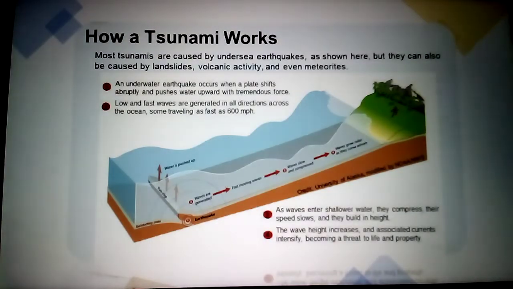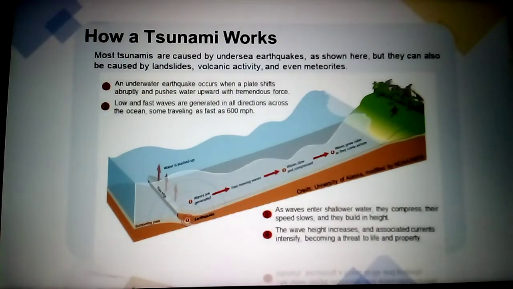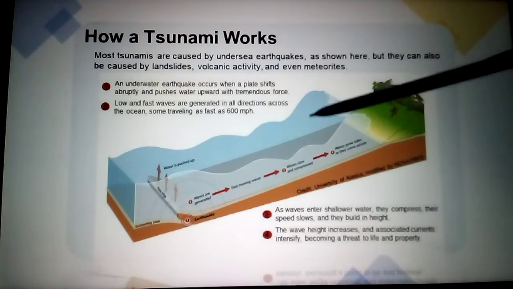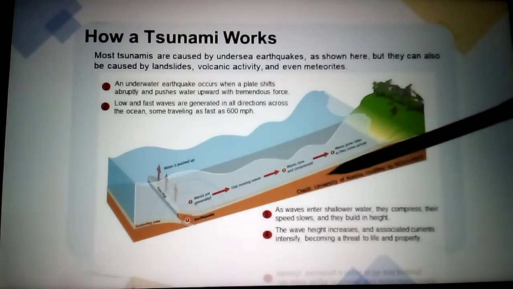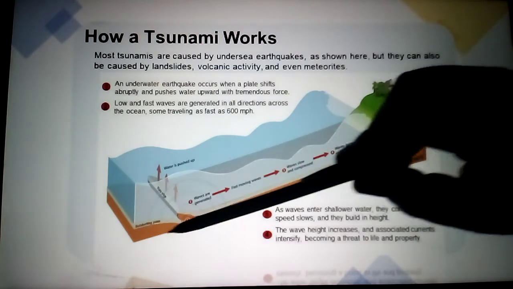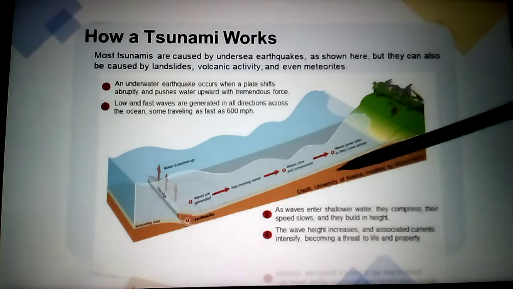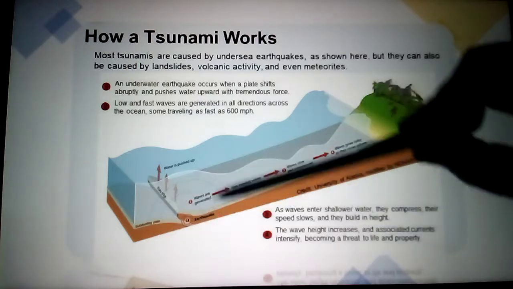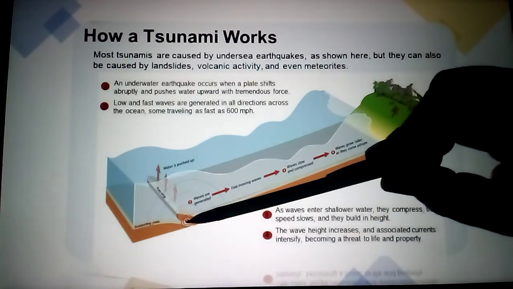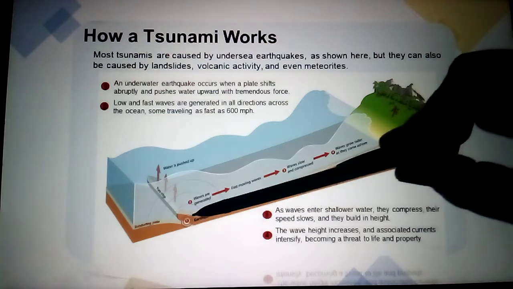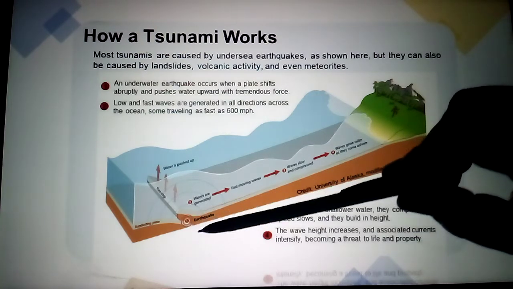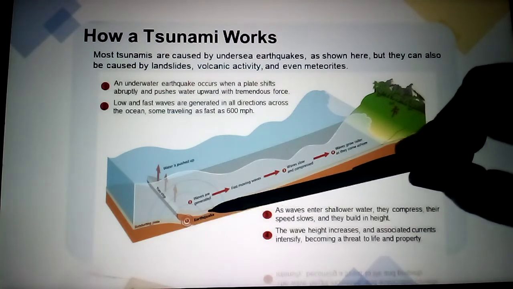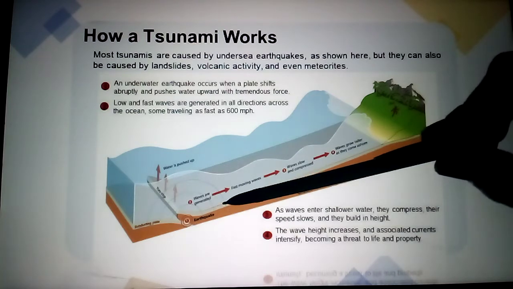So see here how a tsunami works. Most tsunamis are caused by undersea earthquakes. See here, this is the ocean water, no? Under the sea, this is the oceanic crust. Under the ocean, you see here earthquake occurs. These circles are there, no? This is the epicenter. Here earthquake occurs. So under the sea, because of the earthquake, otherwise sometimes landslides also.